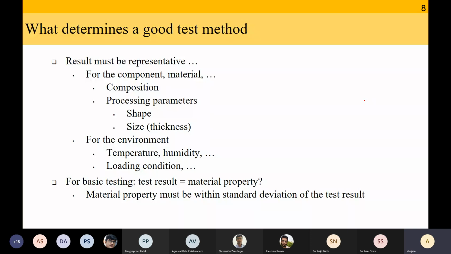Why can I not say that? Can I say that or can I not say that? Let's say out of 40 of you, I pick up 10 copies randomly. I calculate the mean and standard deviation. And then I say that in mechanics of composites, this is the mean and standard deviation. Can I make a general statement like that? So for every year we can say. Meaning, I will take 10 of your copies and make a blanket statement in mechanics of composites: this is the mean and standard deviation. Will that be a correct statement or not a correct statement?